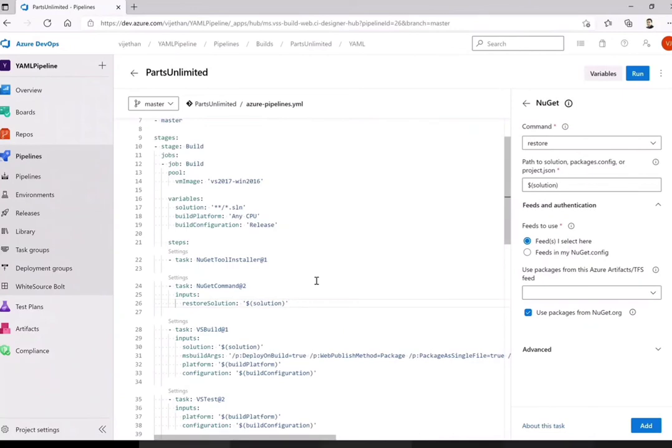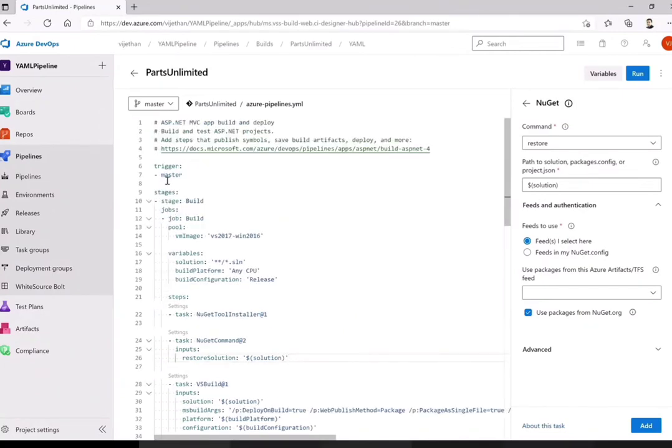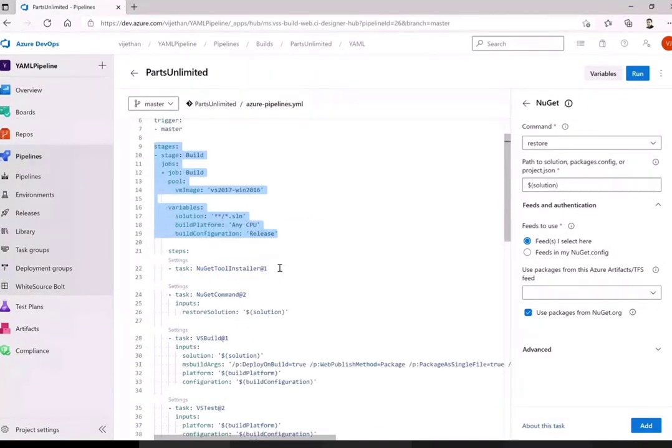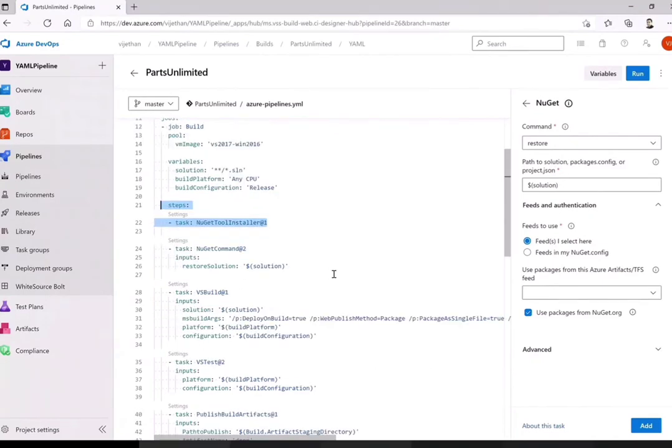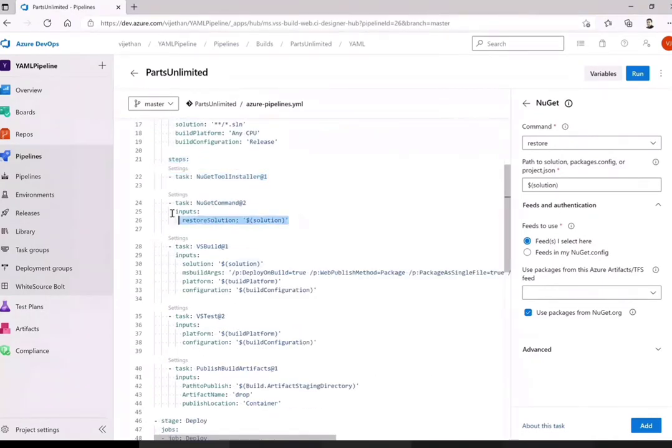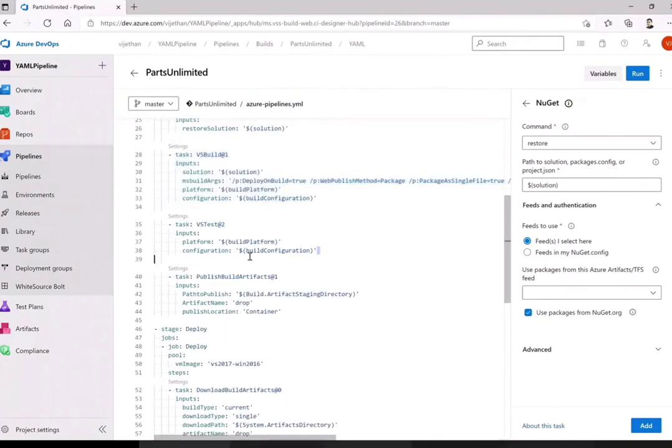If you remember the previous classic, we did some build part of it, right? So this is build, also including the image which we are pulling from. Then I want some NuGet package manager or tool to build my solution. So that is what I'm bringing here, giving specifics about where to get it from and what package to build on. Similarly, I want to run some test and create artifacts out of that, and that should be available in specs. Exactly the same thing.